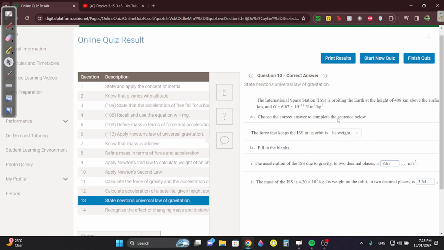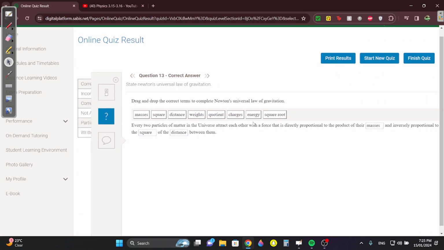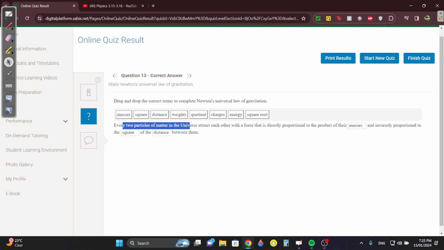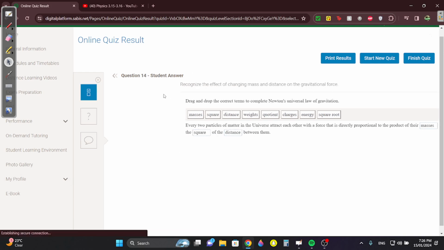Now question 14. Every two particles in the universe attract each other with a force that is directly proportional to the product of the masses, because remember m1, m2, and then inversely proportional to the square of the distance between them. Remember G m1, m2 over r squared, so the square of the distance between them.